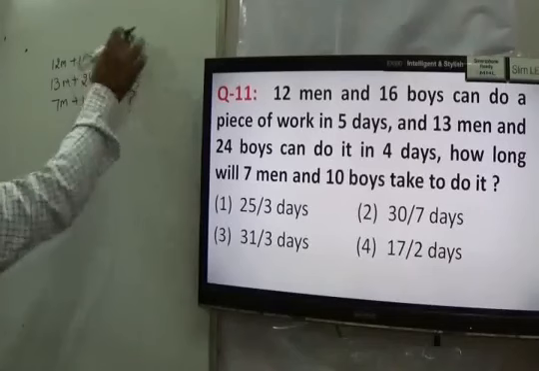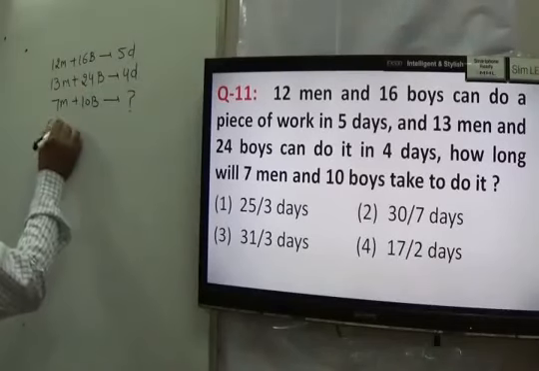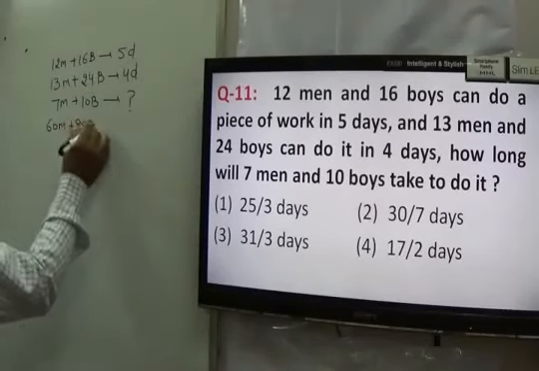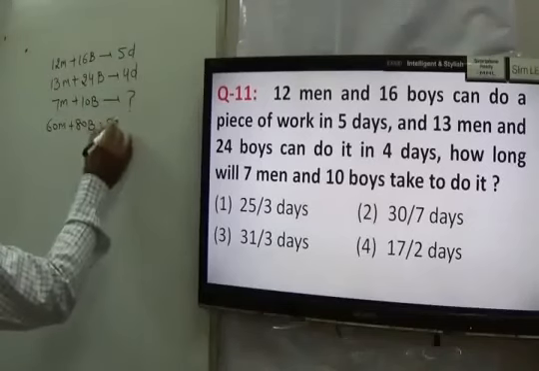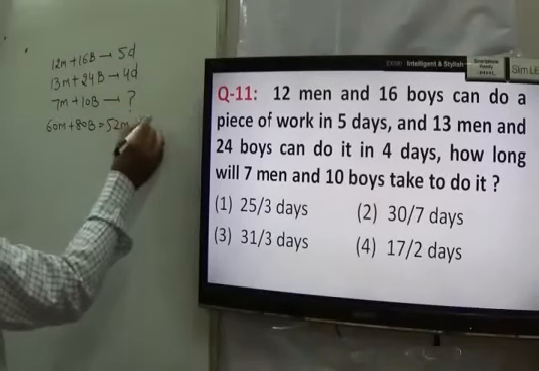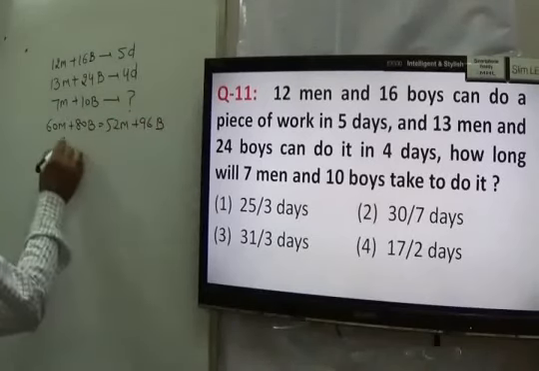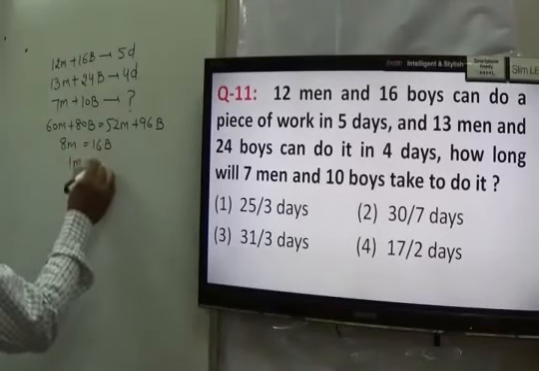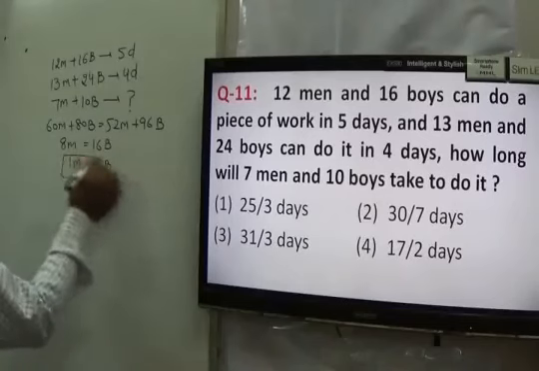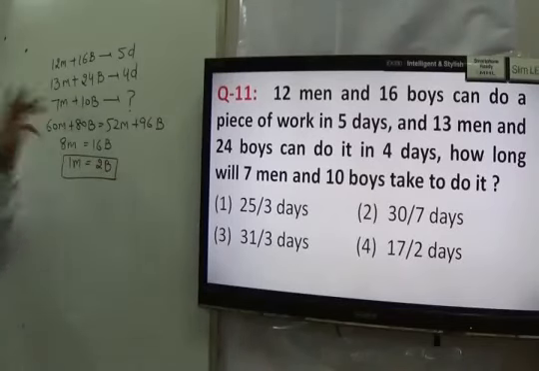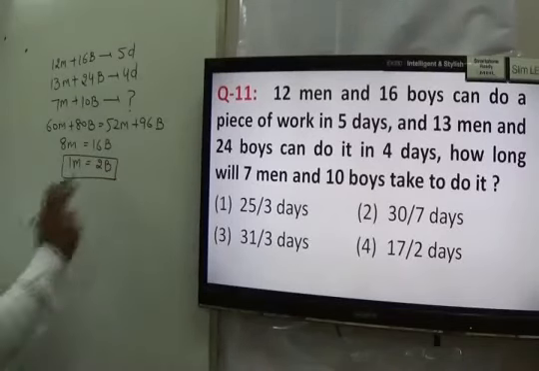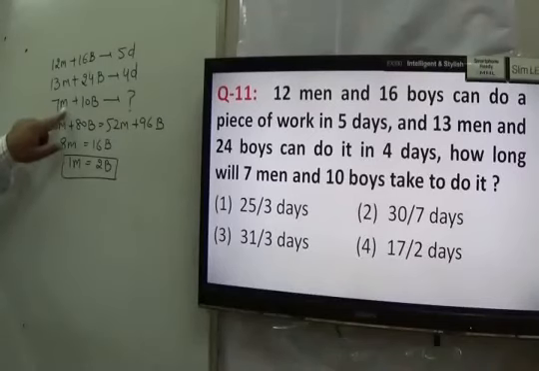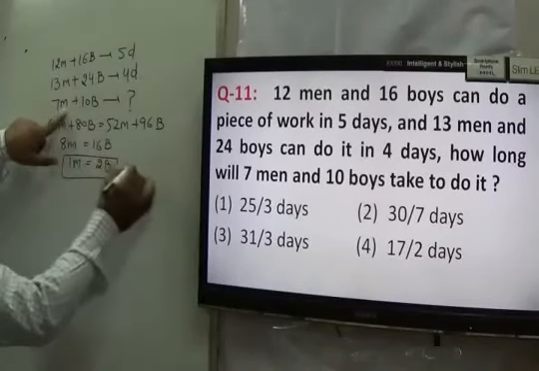Same question, multiply this by 5, make it as 60 men plus 80 boys. Here make it multiply by 4, 52 men plus 96 boys, right? So I can say 8 men equal to 16 boys or 1 man equal to 2 boys. Okay. Now what we have to answer? We have to find that 7 men and 10 boys. We know that 1 man is equal to 2 boys. It means 7 men is equal to 14 boys. 14 plus 10, 24 boys.